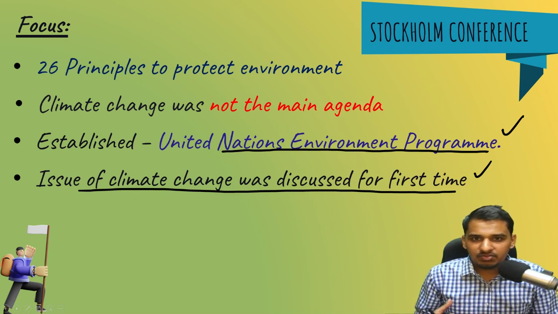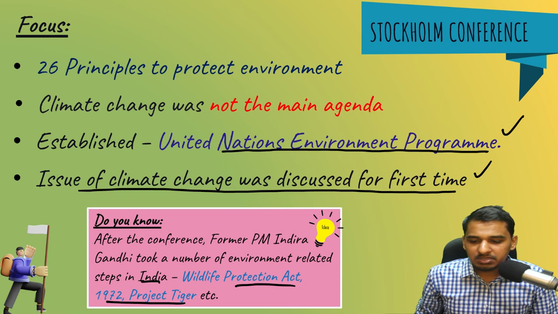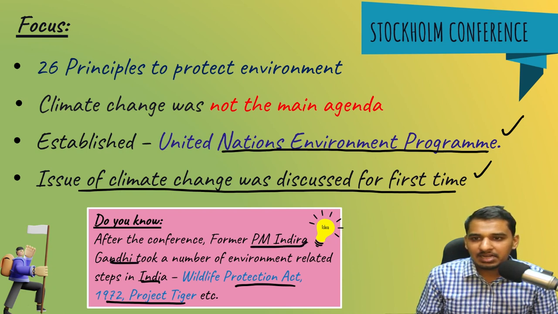After this conference, when Indira Gandhi ji returned to India, many national laws to protect the environment were passed, such as the Wildlife Protection Act, 1972, and Project Tiger was launched. One more step that was taken was that forests, initially in the state list in our constitution, were transferred to the concurrent list.